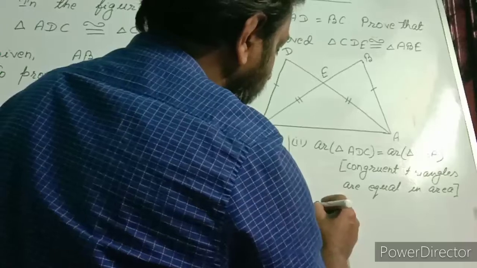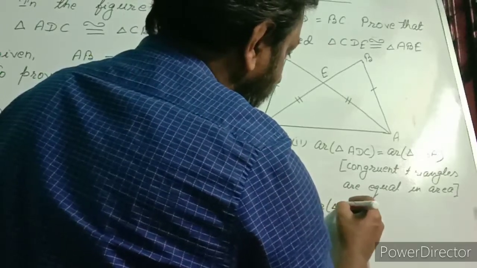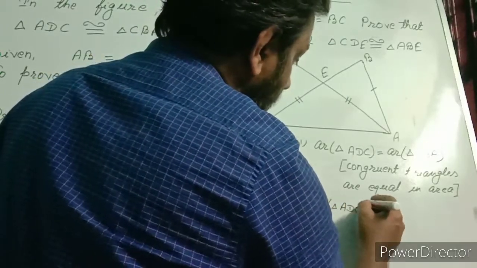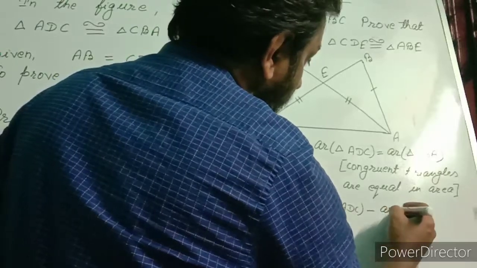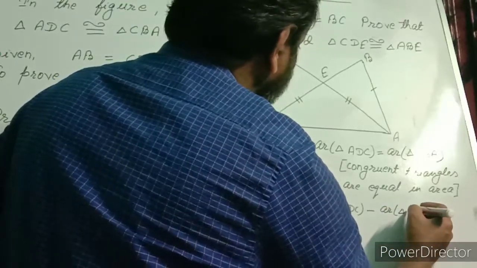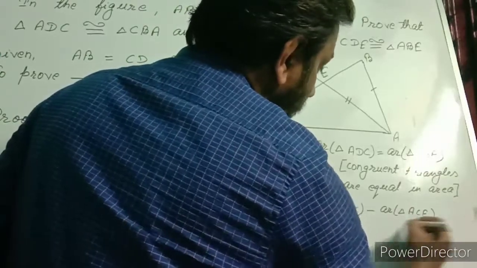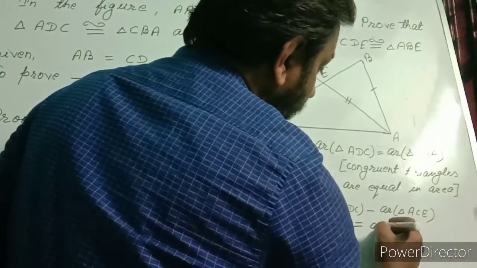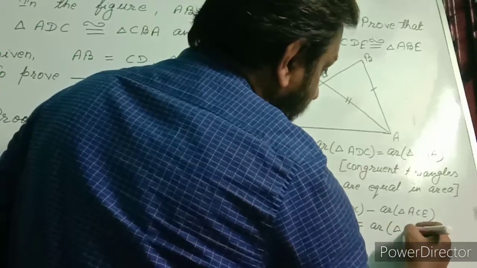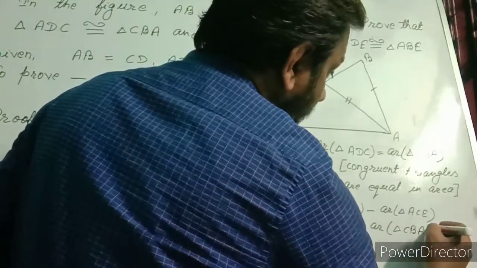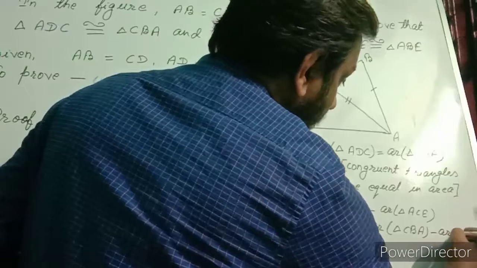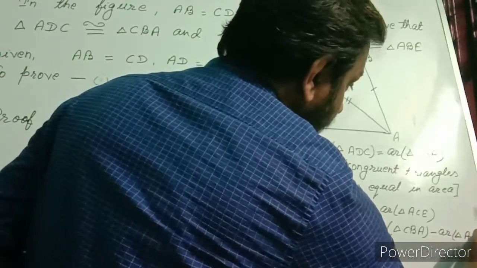Implies that area of triangle ADC minus area of triangle ACE will also be equal to area of triangle CBA minus area of triangle ACE.